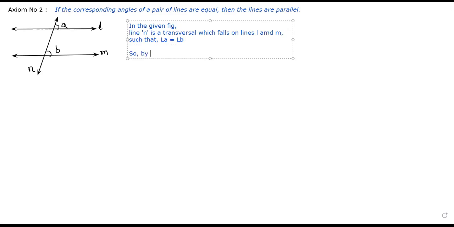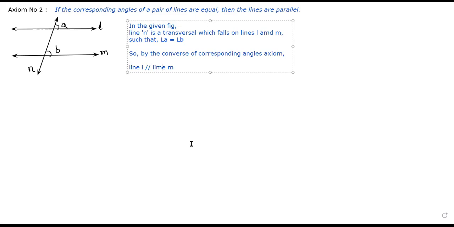Therefore, by the converse of the corresponding angles axiom, that if lines are parallel, angles are equal. This is the corresponding angles axiom. So now this is the converse of that. So I'm going to write, by the converse of corresponding angles axiom, because the angles are equal, lines become parallel. Line L is parallel to line M. Correct? Line L becomes parallel to line M.